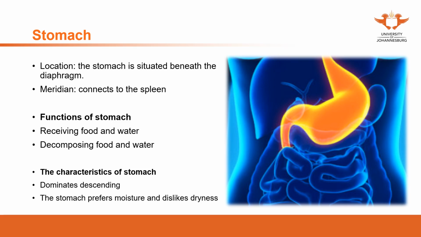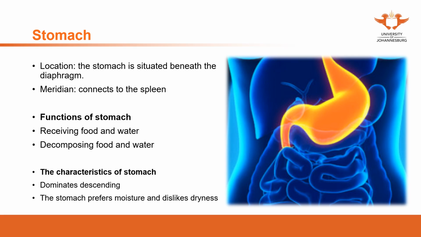Receiving food and water refers to the function that the stomach needs to receive and store the food and water from the diet, and then these foods have to be transported downwards to the small intestine.